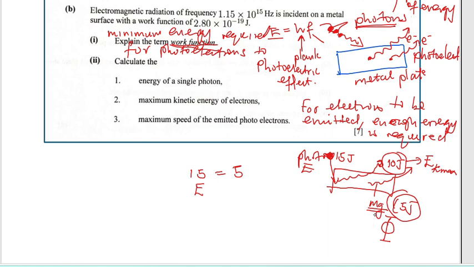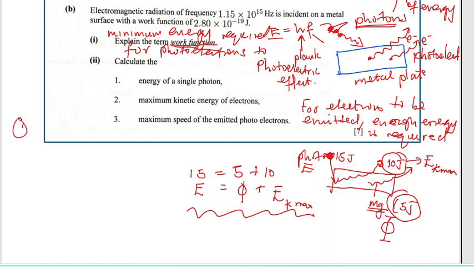joules, which is actually the work function, plus the remaining 10 joules, which is actually the maximum kinetic energy, Ek max. So this equation, we must know it by heart. Right. So let us try to answer the questions.